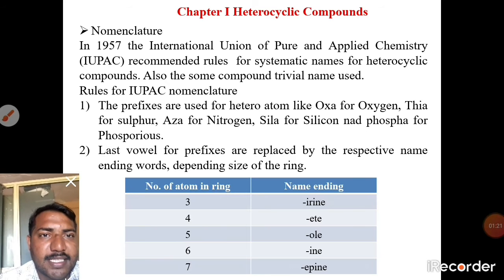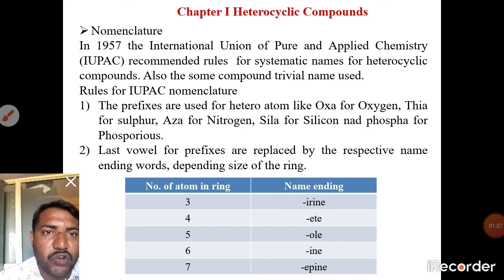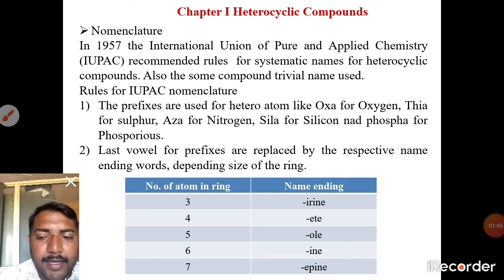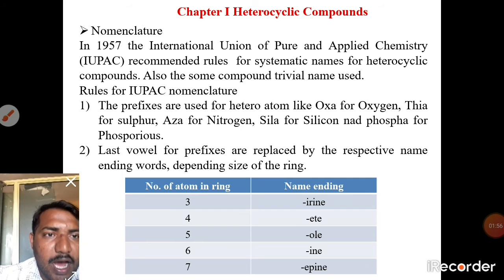Prefixes are used for heteroatoms: oxa for oxygen, thia for sulfur, aza for nitrogen, sila for silicon, and phospha for phosphorus heterocyclic compounds. In that, the last vowel, meaning the ending of the name, is a suffix actually. It is not a prefix, it is a suffix, and it is replaced by the respective ending depending on the size of